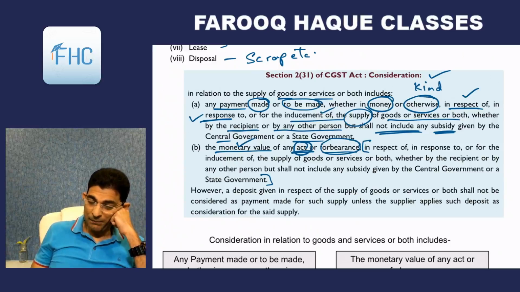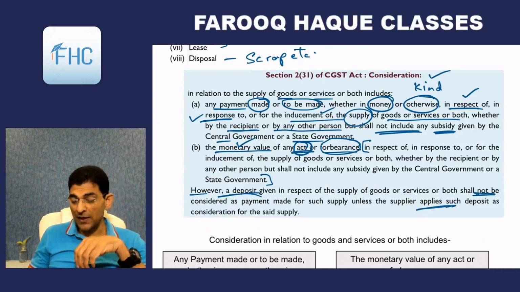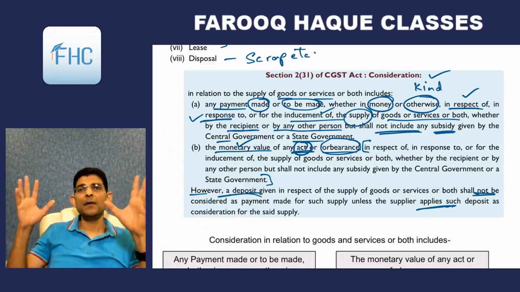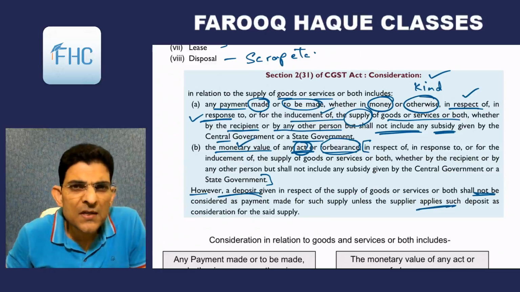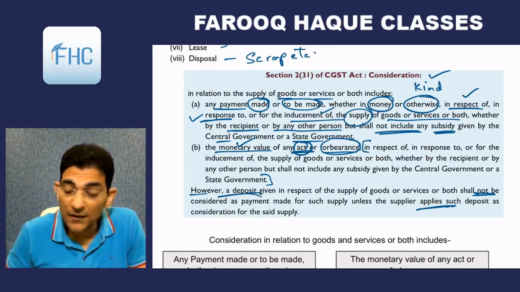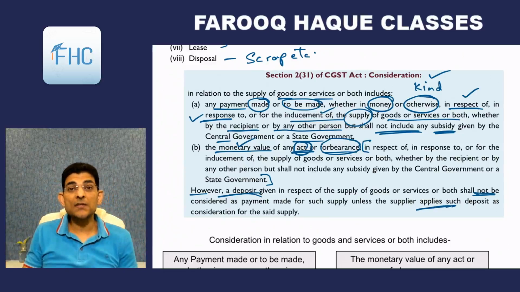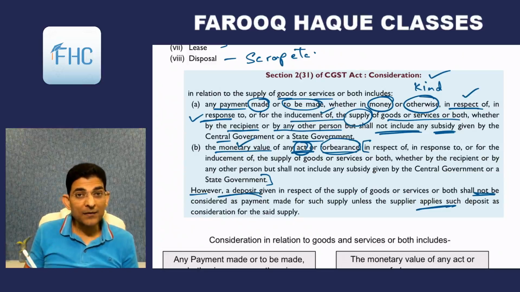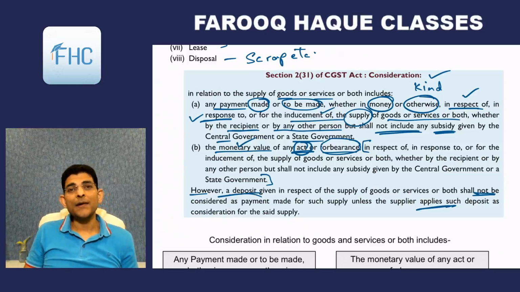Interesting. But finally it says that, however, a deposit given in respect of supply of goods or services or both shall not be considered as payment made for the supply unless the supplier applies such deposit as consideration for the said supply. Very simple and interesting one. Deposit is not considered as consideration because deposit is returnable. Like, for example, I take a deposit from my students.